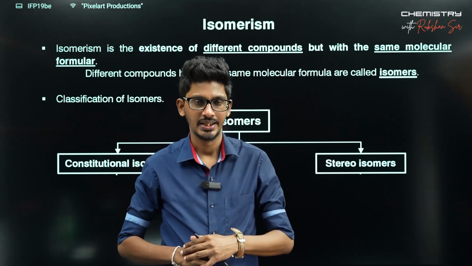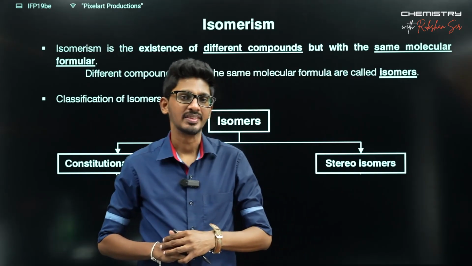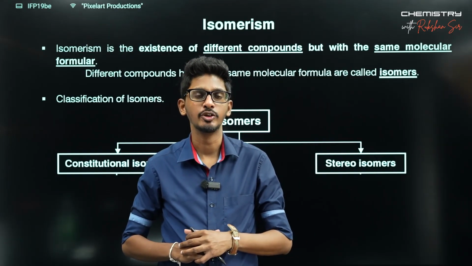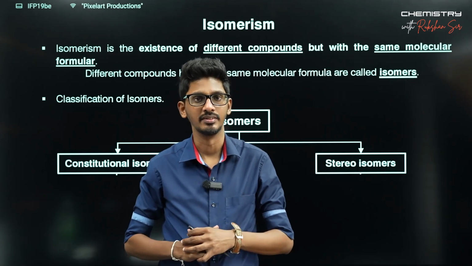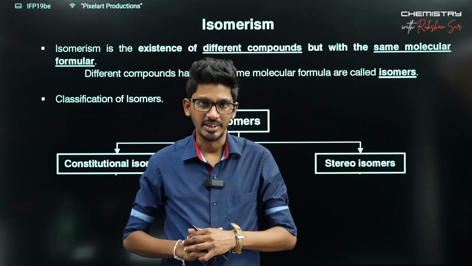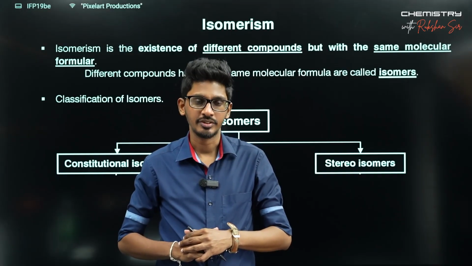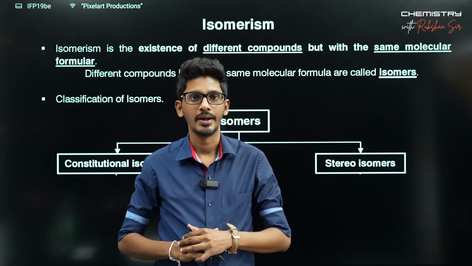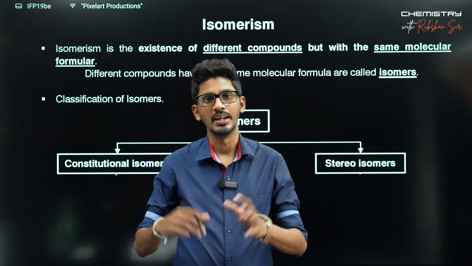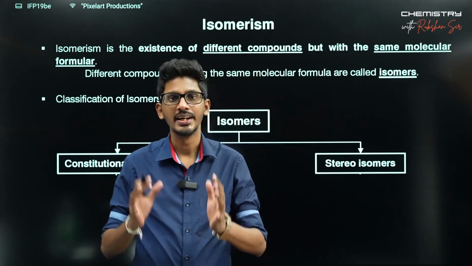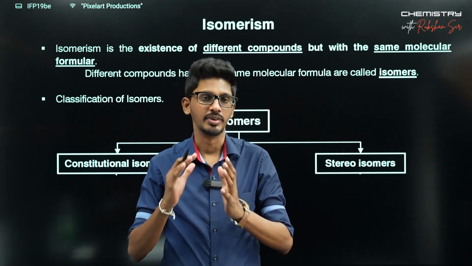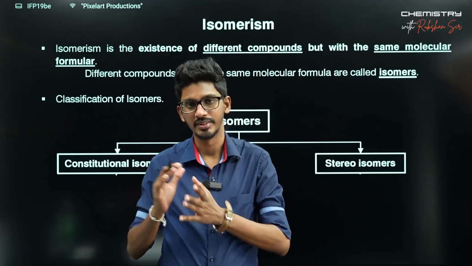Isomerism. Right. So first, let's discuss what this concept is. Isomerism is the existence of different compounds but with the same molecular formula. Then what are isomers?